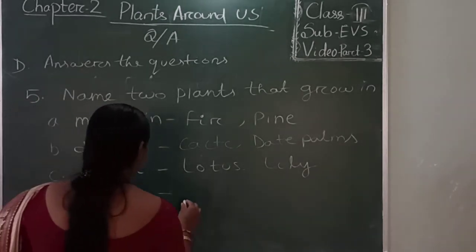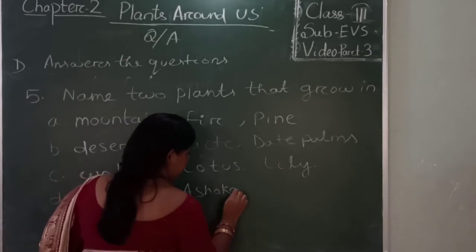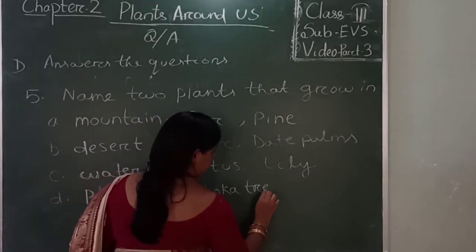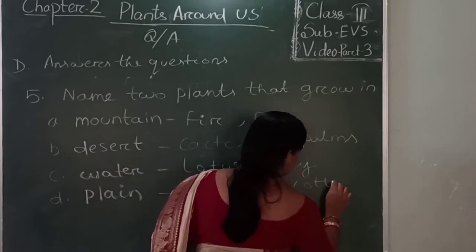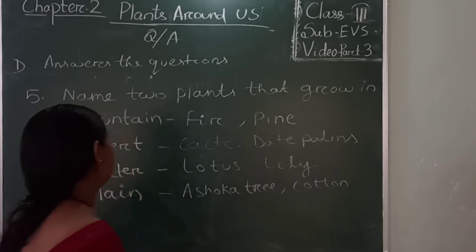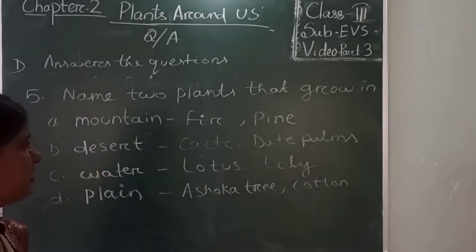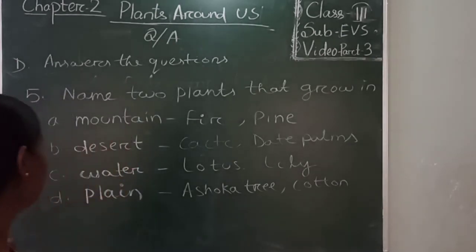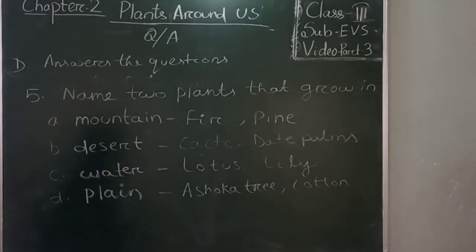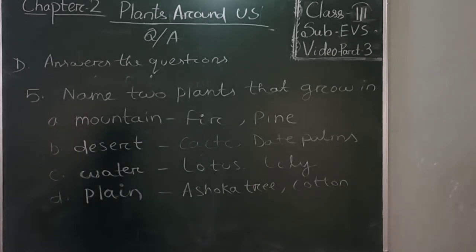In plain area we find Asoka tree and cotton trees. Okay, in this area we find these trees. In mountain we find fir and pine. In desert area we find cacti and date palms. In water we find lotus and lily. In the plain we find Asoka tree and cotton tree.